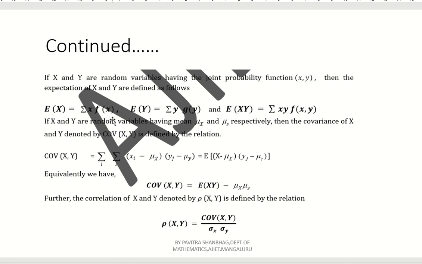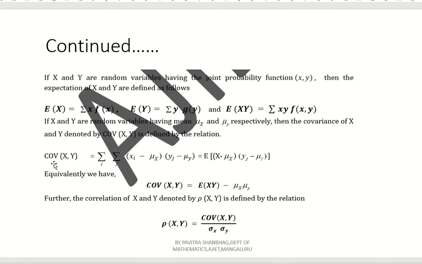Okay. Now, if capital X and capital Y are random variables having mean mu x and mu y respectively, then the covariance of capital X and capital Y is denoted by COV of capital X comma capital Y. Okay, and is defined by the relation.